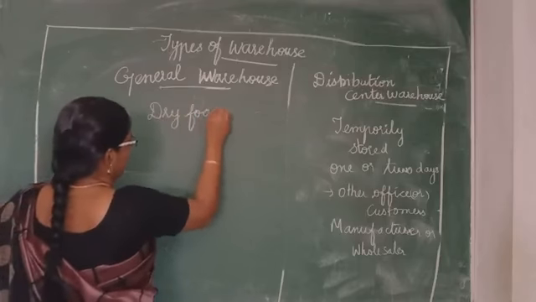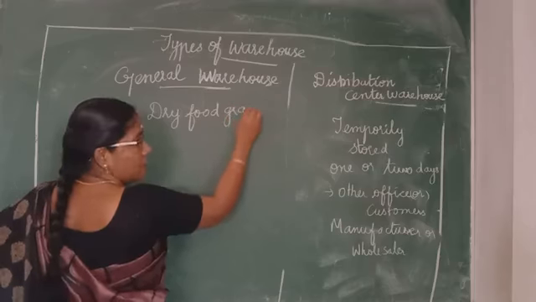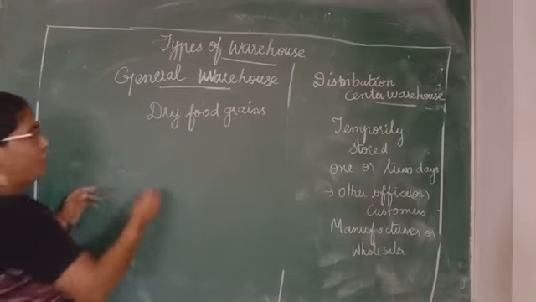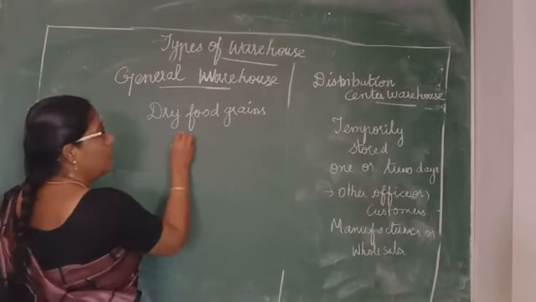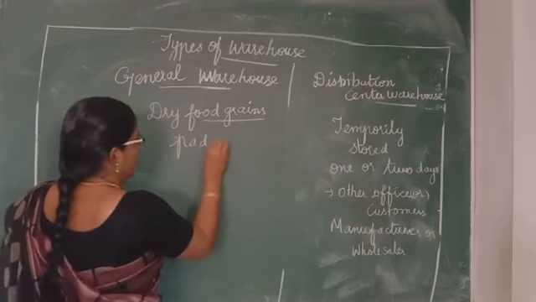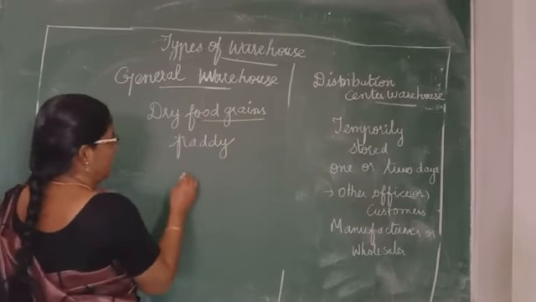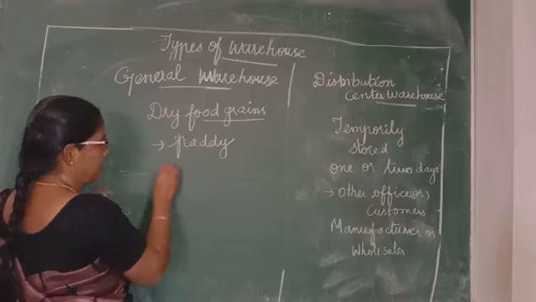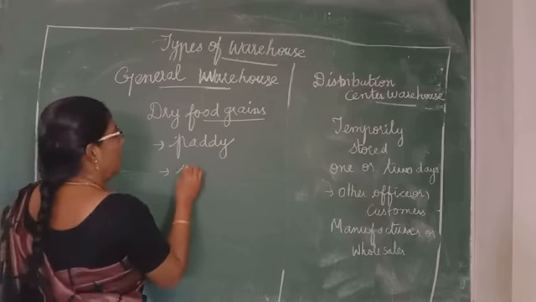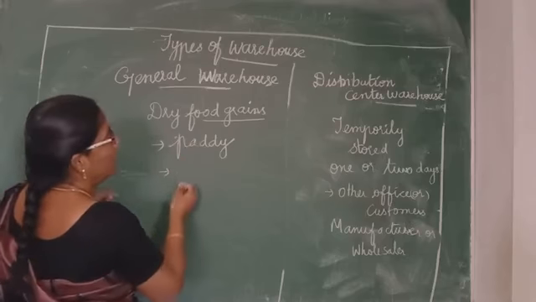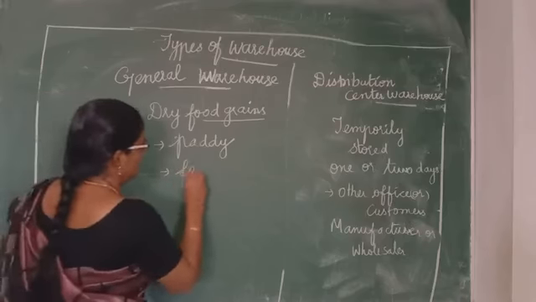Dry food grains. What are the examples of dry food grains? See, tell me an example of dry food grains. A lot of food grains, that is paddy. All the food grains, dry food grains, all the eatables will come under the category of food grains. Then different kinds of varieties of fertilizer.